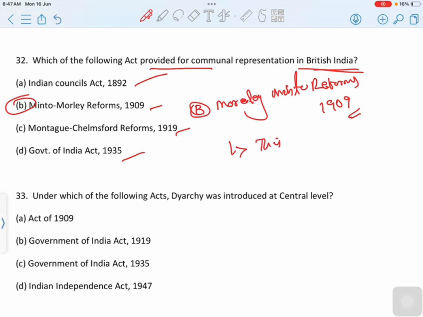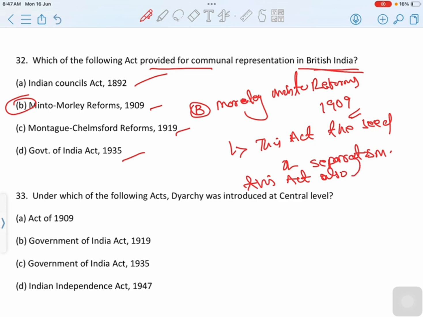This seed of separatism eventually led to the partition of the country. Correct option is option B, Morley-Minto Reforms 1909.